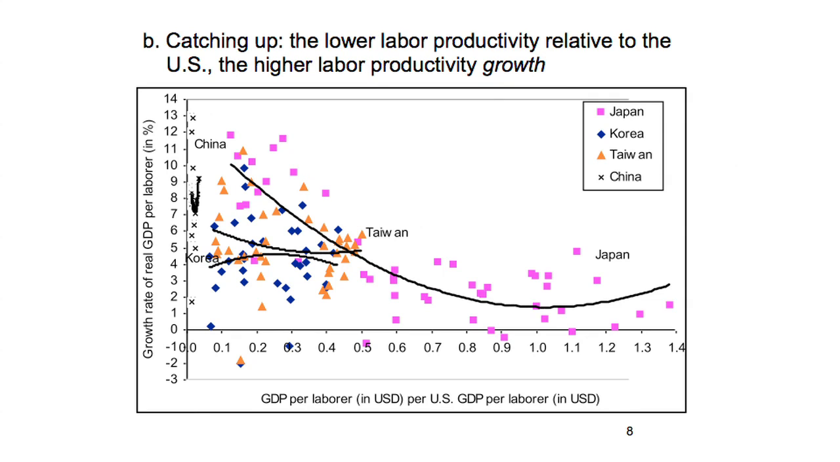Taiwan and Korea seem to start out along similar lines as Japan, but then somewhere around 50% of the income level of Japan or the US, they dropped off. Nothing more happened. That's this middle income trap that Barry mentioned. China is still so far on the left that it doesn't really fit into the picture yet. It's at the very beginning of this process of catching up.